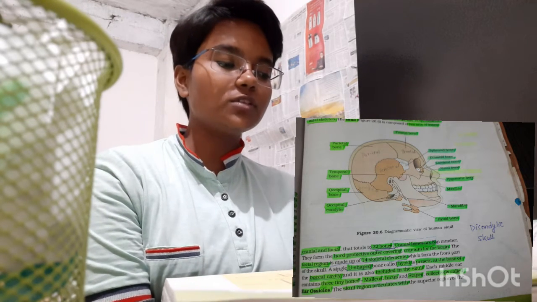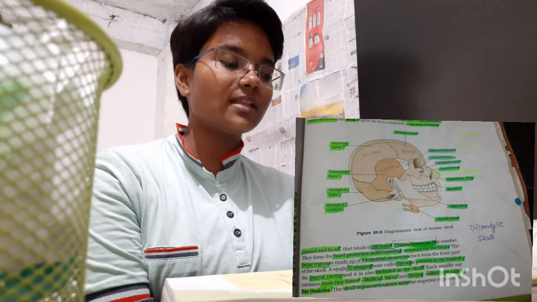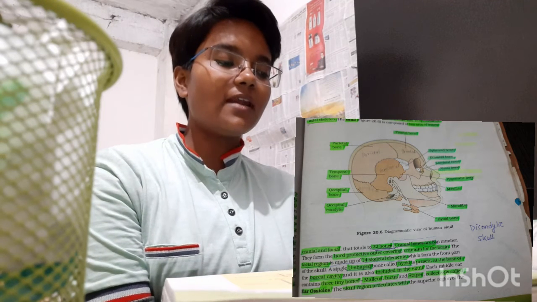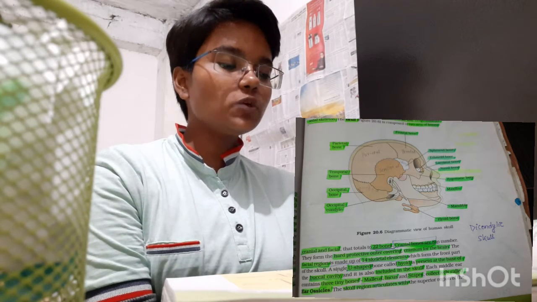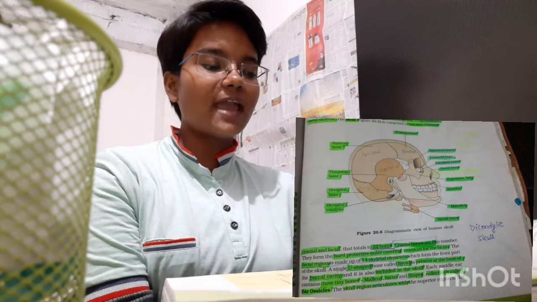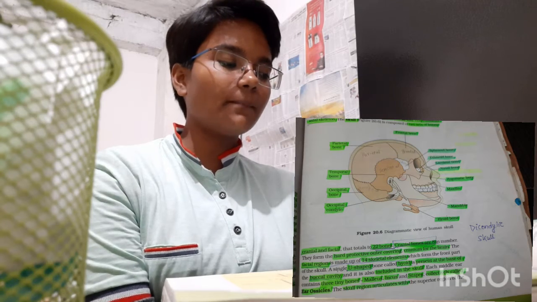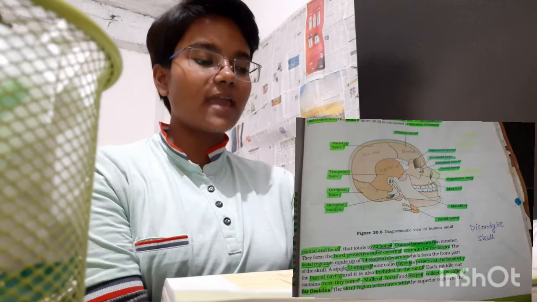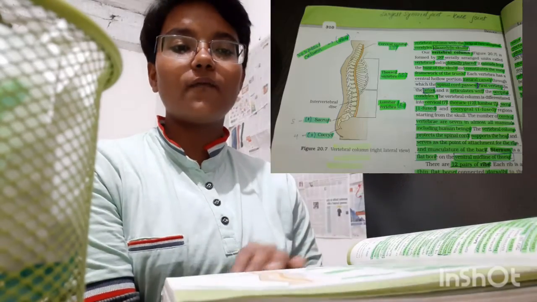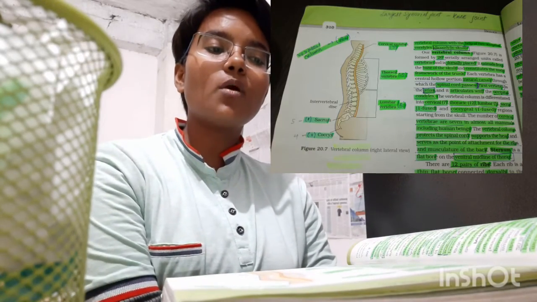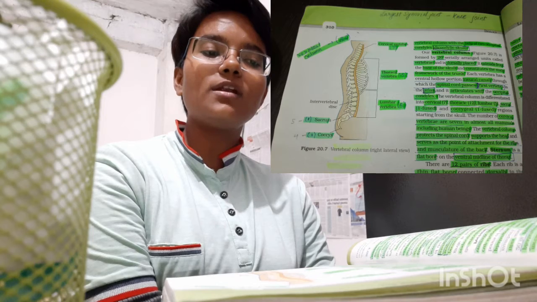A single U-shaped bone called hyoid is present at the base of the buccal cavity, and it is also included in the skull. Each middle ear contains 3 tiny bones: malleus, incus, stapes, collectively called ear ossicles. The skull region articulates with the superior region of the vertebral column with the help of 2 occipital condyles, so it is dicondylic.